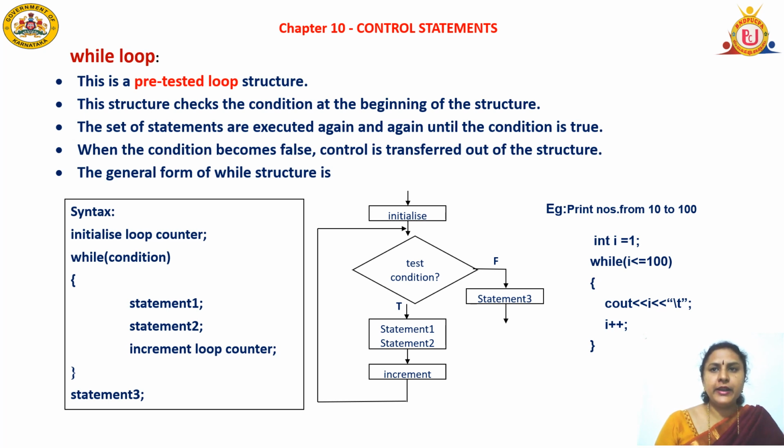Open the curly bracket, cout i. First it will print 10. Again, i plus plus means it becomes 11. So this loop will continue until the number becomes 100. So it will print the numbers from 10 to 100: 10, 11, 12 up to 100, and close the curly bracket.